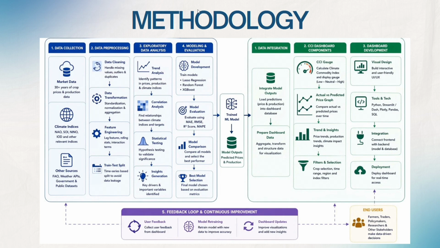Second, exploratory data analysis. We run statistical hypothesis testing to validate feature significance. This ensures we only feed climate indices with a proven causal relationship into our model, stripping out redundant noise.